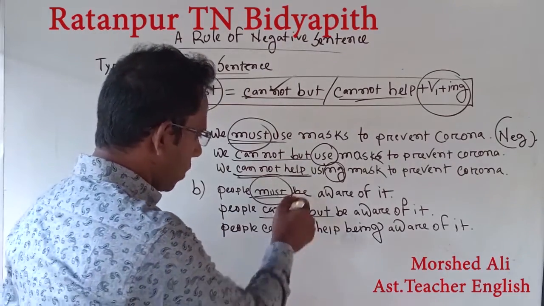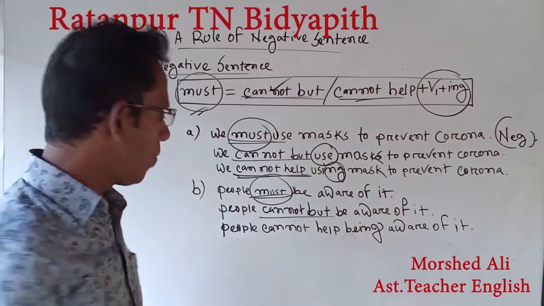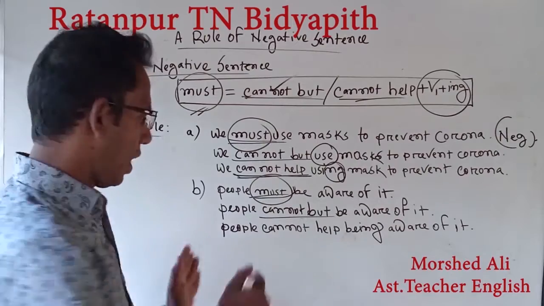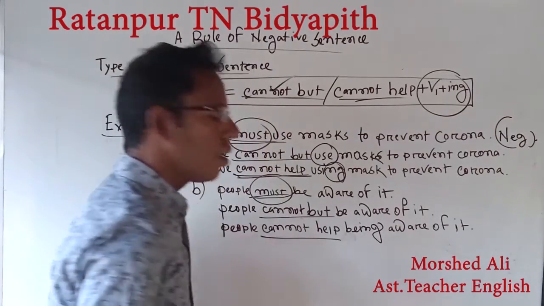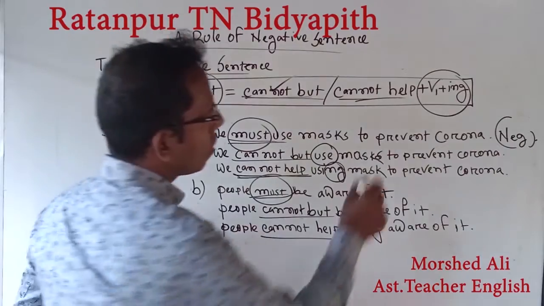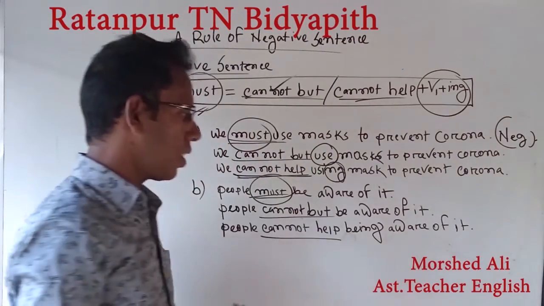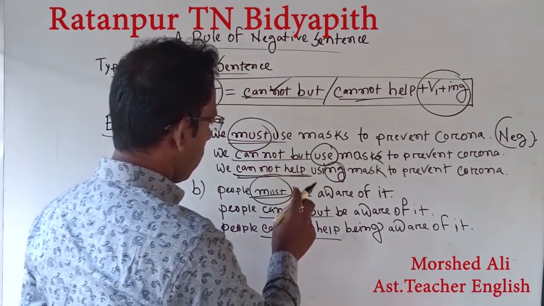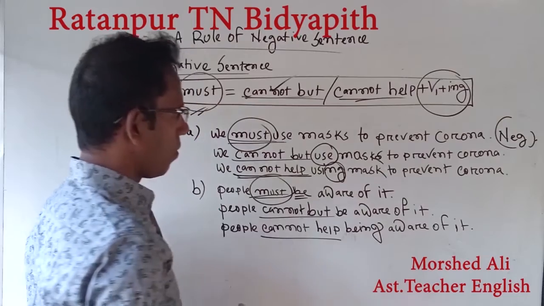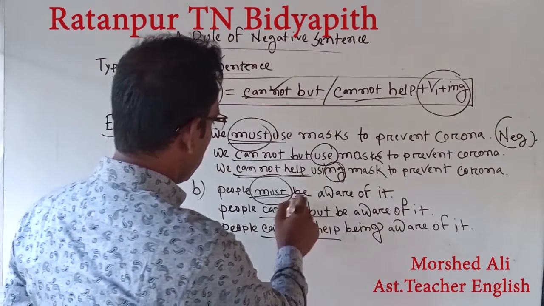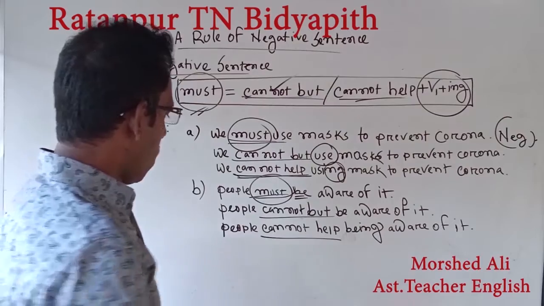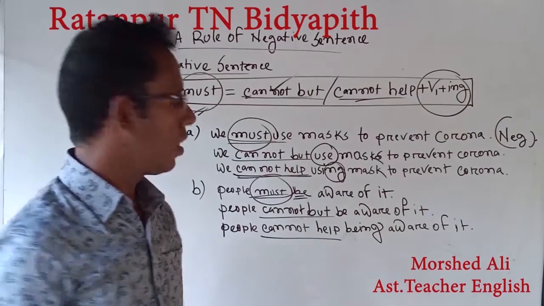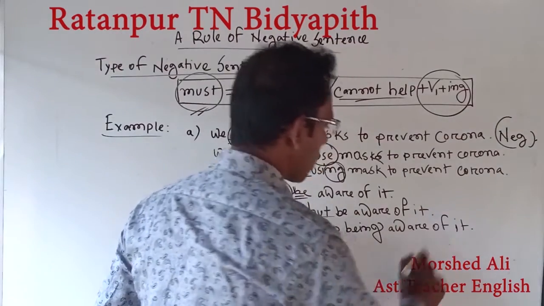That means instead of must, I have used here cannot but. And if we follow the second solution, it will be clear to you that people cannot help. Then we have to use V1 plus ing. In our question, we have got the V1, be, from must be. That means people cannot help be. Then if we attach ing, it will be being.